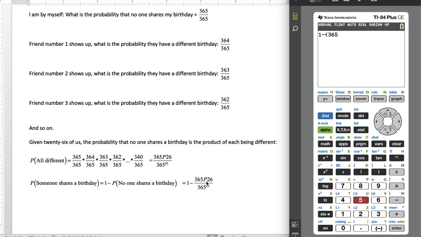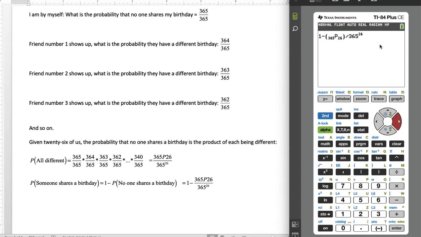365. Our nPr, nCr, our permutations and combinations, it's under the math button. We go math, over to prob, and we've got number 2 and number 3. Notice number 4, there's our factorial. We've got nPr. Now my calculator shows up with the notation. Yours might just say nPr. It works the same. We've got 26 divided by 365 raised to the 26th power. If you type this into your calculator separately, it's going to give you an overflow error because you're going to do 365 to the 26th power. That is a massive number.